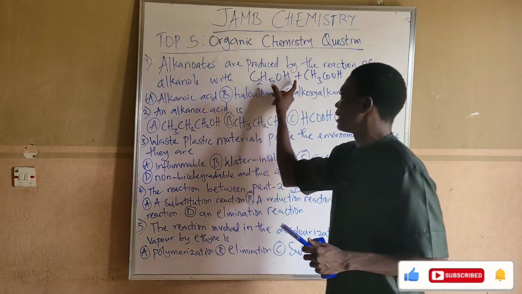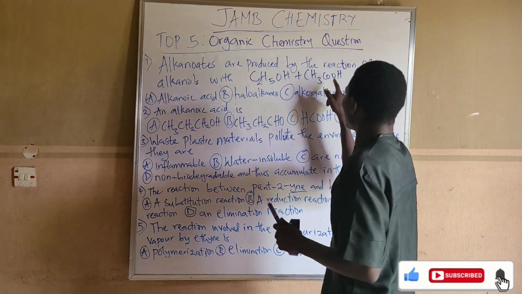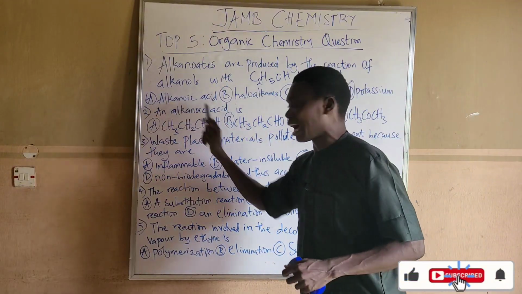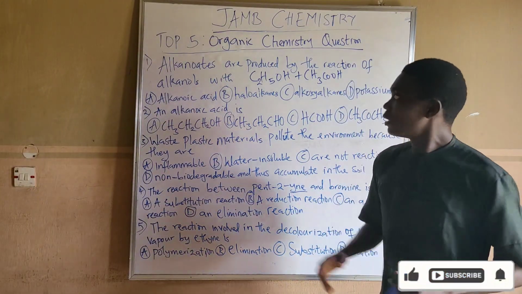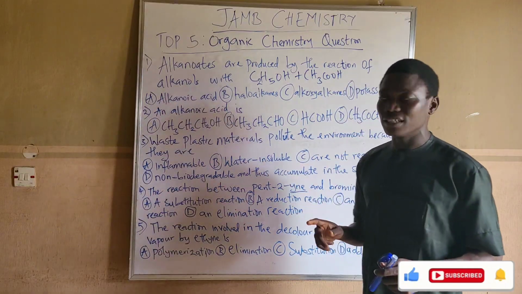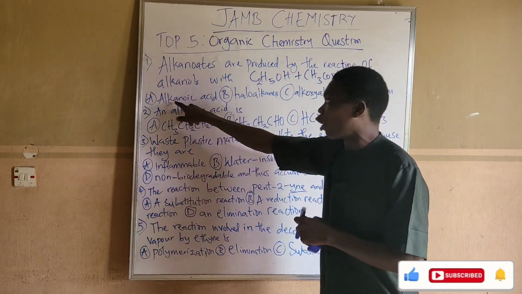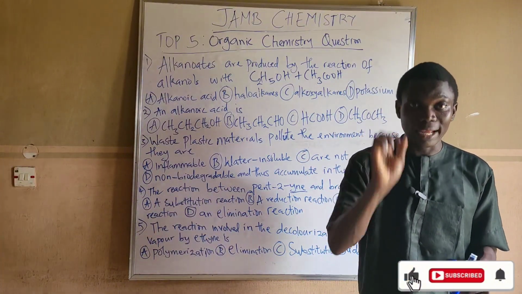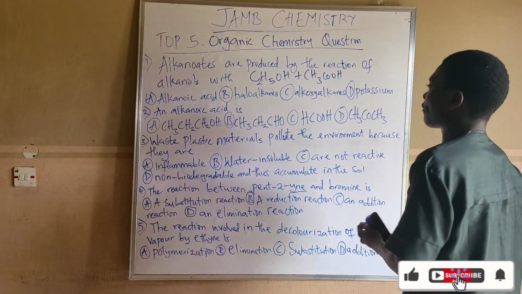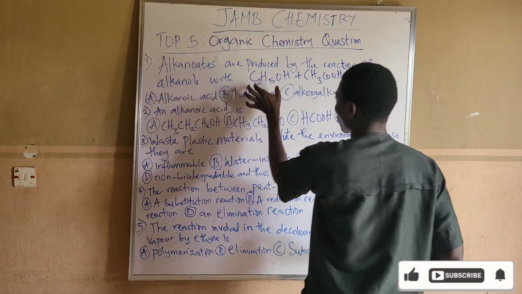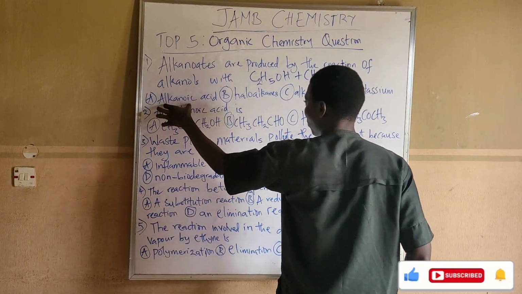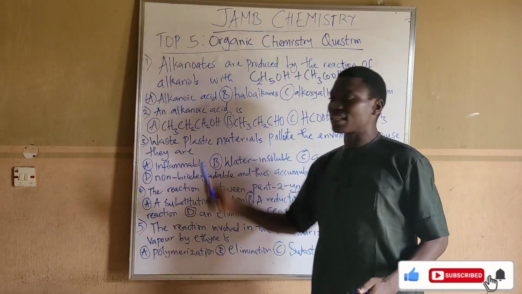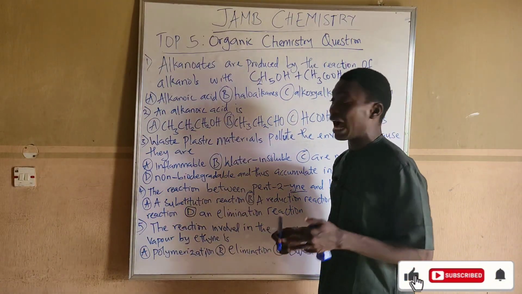Now, I'm reacting this ethanol, that is an alkanol, with ethanoic acid. This ethanoic acid is an example of an alkanoic acid. Let me be specific. By the time you react alkanols with alkanoic acid, it will give you alkanoids. The correct answer is actually option A, but I'm going to explain how the reaction happens. I've picked ethanol as one example of alkanols and ethanoic acid as one example of alkanoic acid. Alkanoic is just a general family name, just like alkane.